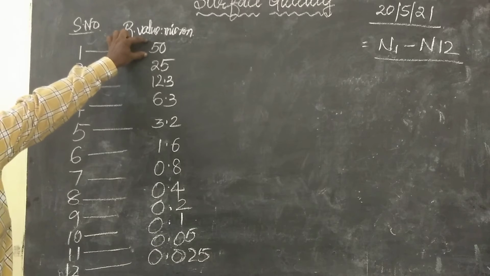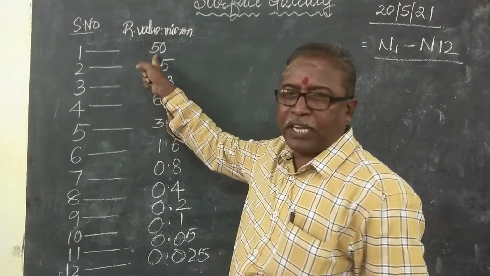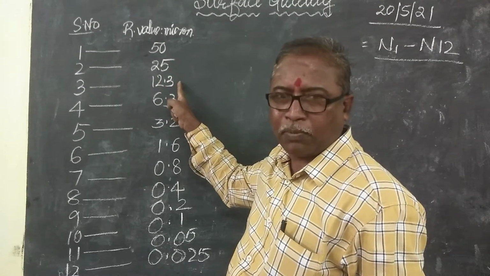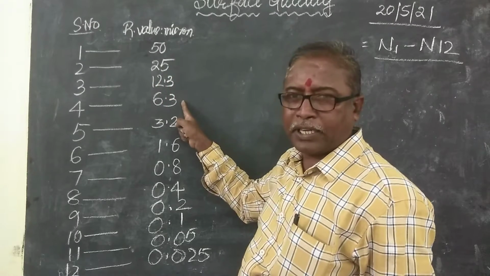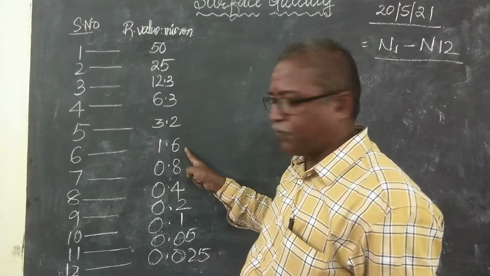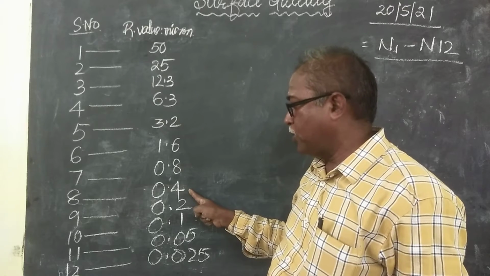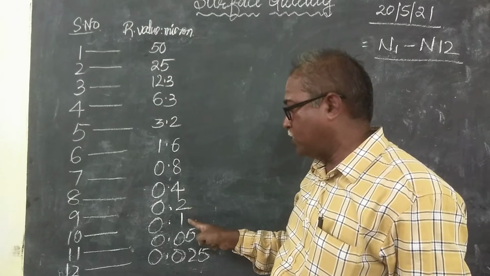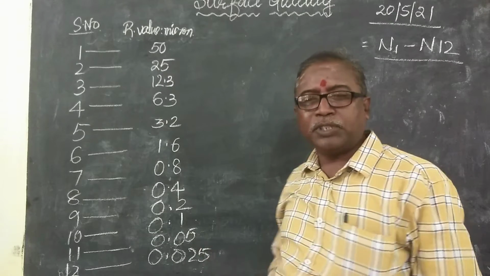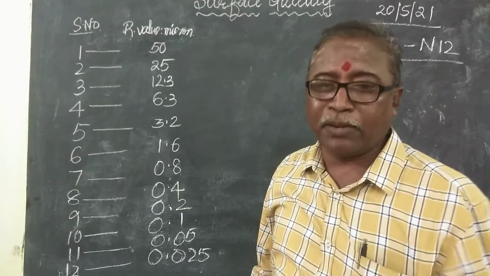If you remember the first one, it is 50. Half of that is 25. Nearly half of that is 12.3. Nearly half of that is 6.3. Nearly half of that is 3.2. Half is 1.6. Half 0.8. Half 0.4. Half 0.2. Half 0.1. Half 0.05. Half 0.025. These are the roughness values in microns.